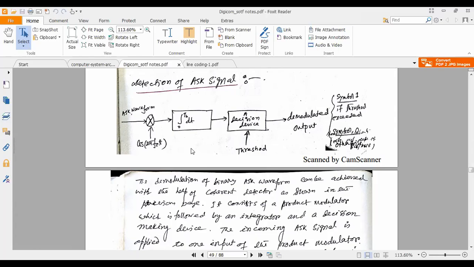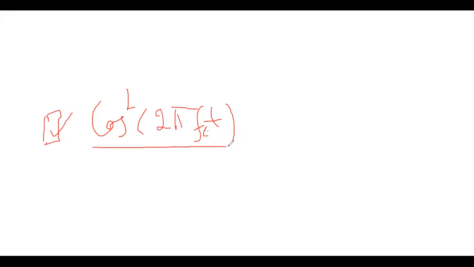Nobody will tell you this much detail. See what happened, cos square 2 pi FCT. Some amplitude part is there, but I'm not concerned about that, I have no tension about this amplitude. Now the cos square 2 pi FCT. So what will you do now? You can put half into 2 here, 2 to cancel out, so we get 2 cos square 2 pi FCT.